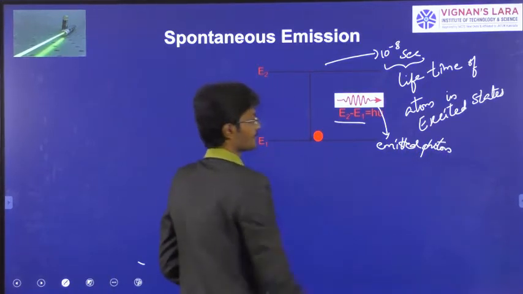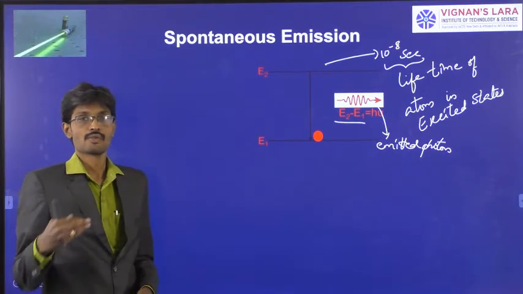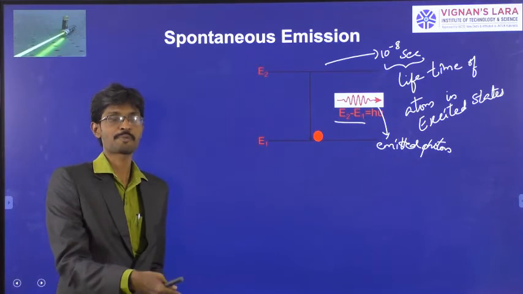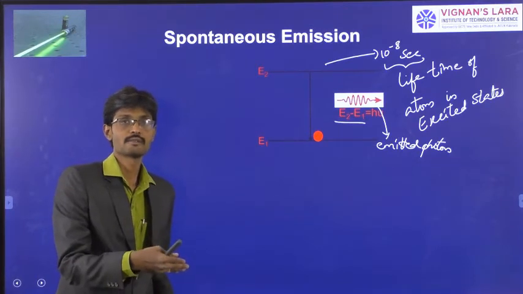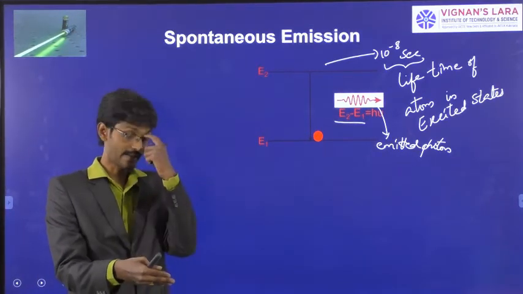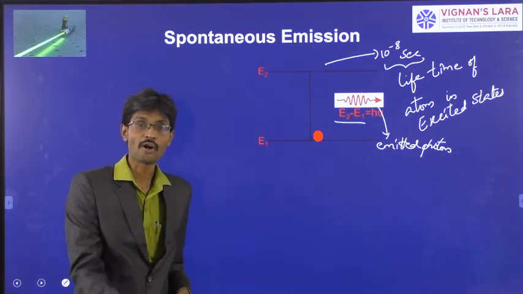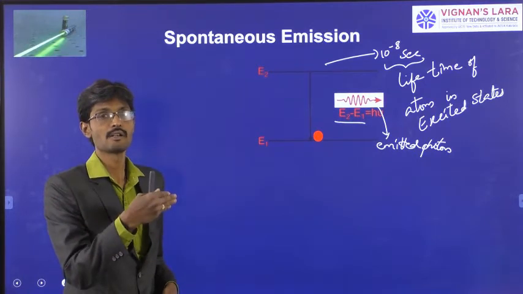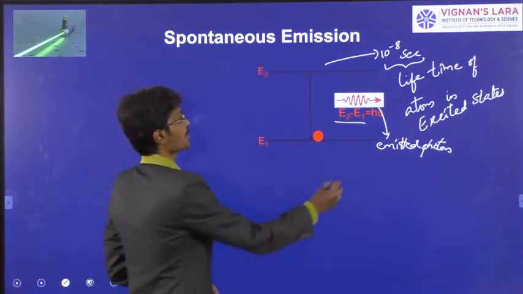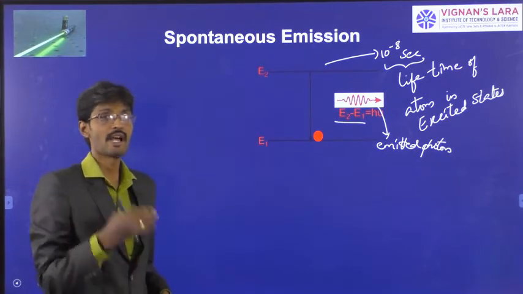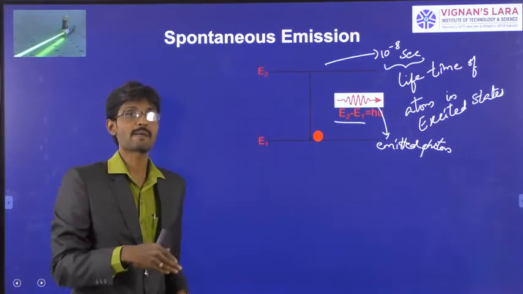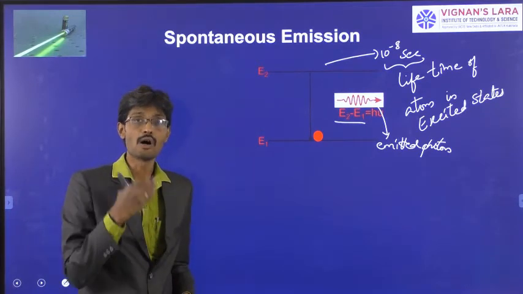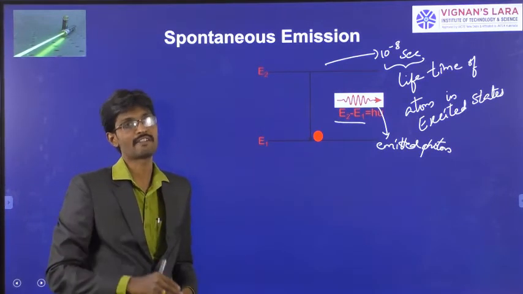This is the emitted photon. Due to the interaction of light or energy with the matter, absorption takes place. After the completion of the lifetime, 10 to the power minus 8 seconds, spontaneous emission takes place, and the same photon which was absorbed will be emitted as output, and this process is called spontaneous emission. One thing you need to remember here is that this emission process has taken place by the atom on its own after the completion of the lifetime.